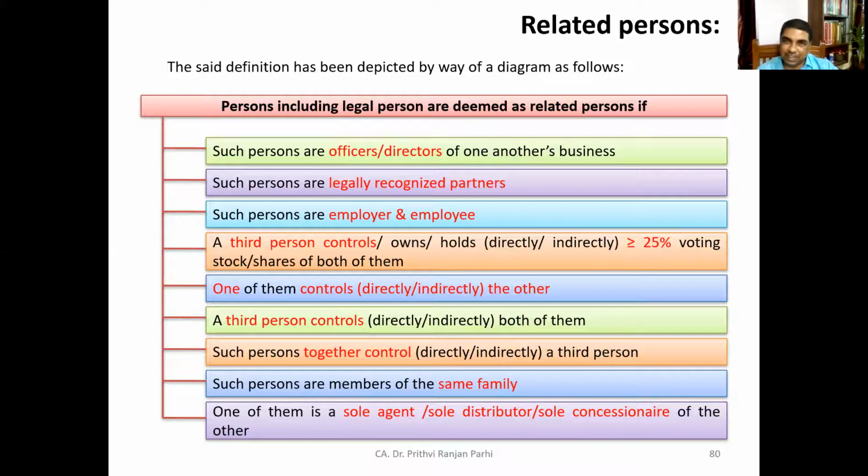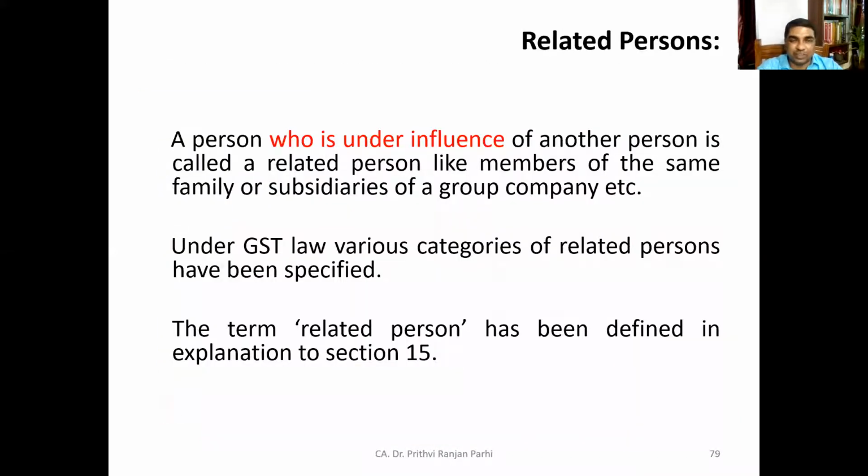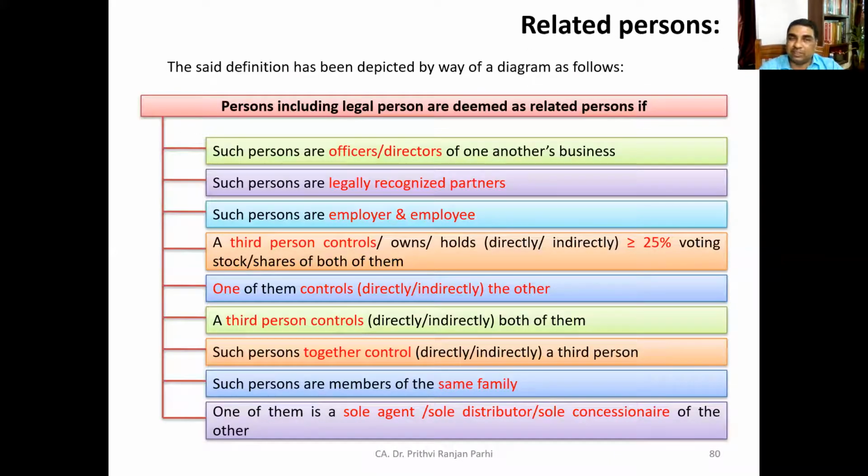Try to read this meaning carefully. There might be many cases and situations out of this provision. Once you know that it is with your related person, even if there is no consideration, it will be deemed to be supply, provided it is in the course or furtherance of business.